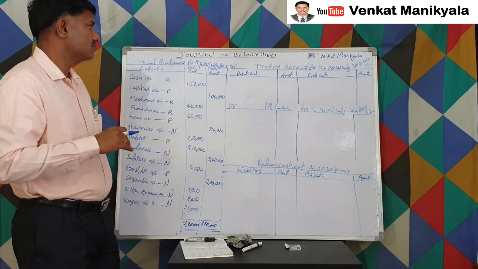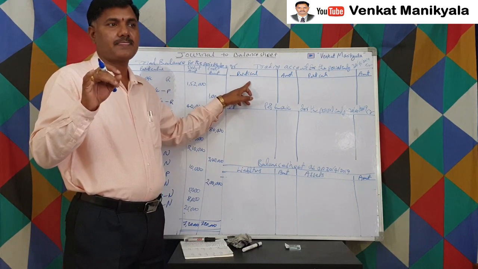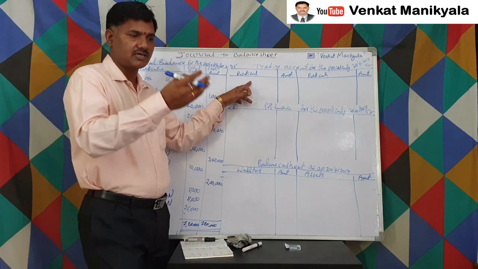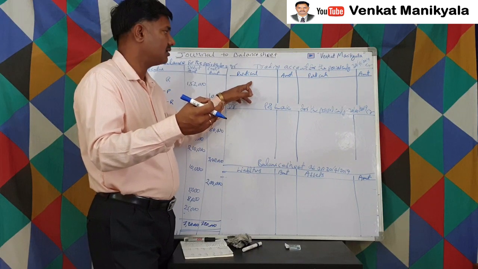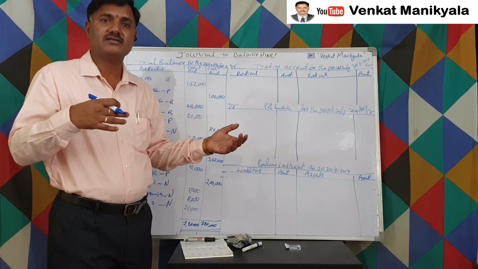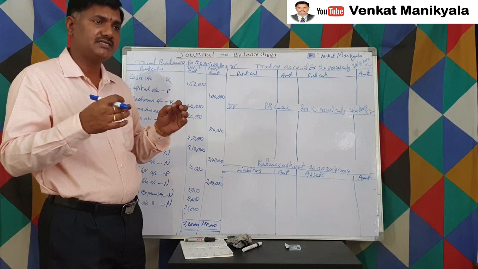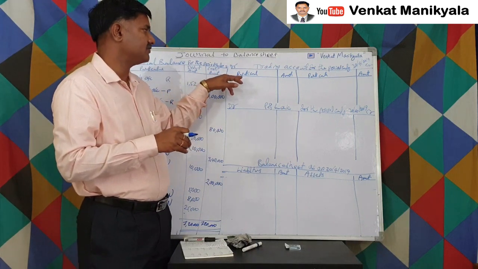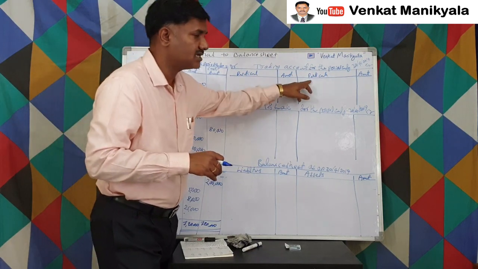So as I said, the goods purchase cost directly, and the expenses which are related directly to purchases of goods, let us say Hamali charges for uploading and downloading, right? If at all there is any segregation, that is also wages we require. So Hamali and all these things are wages. Wherever the involvement relates to the product, we call it wages. So that wages we write in the trading account. Purchases and wages.